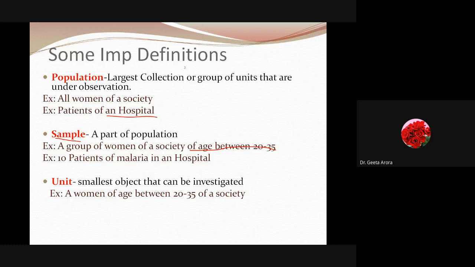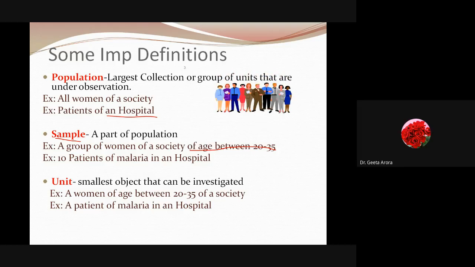Similarly, if we are talking about the patients in a hospital, patients of a hospital is a population. If we have taken out some patients of a particular disease, that makes a sample, and if we have talked to and gotten the information of a particular patient, that makes a unit. Correct? So this is regarding the population, what we mean by a sample and a single unit.